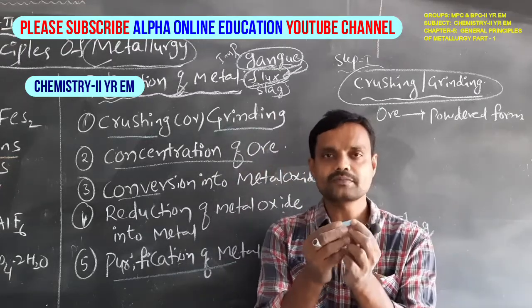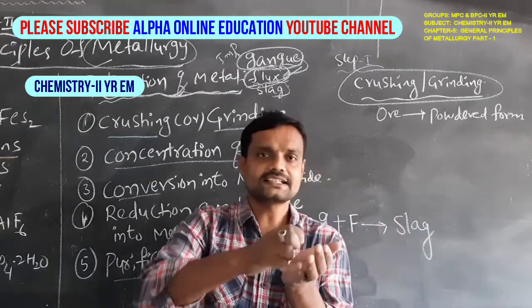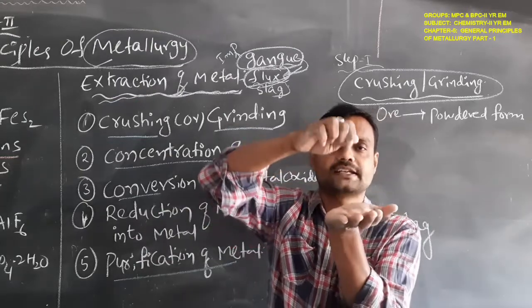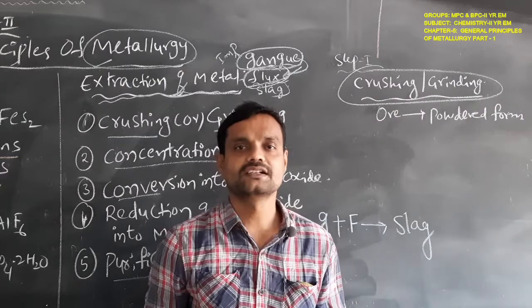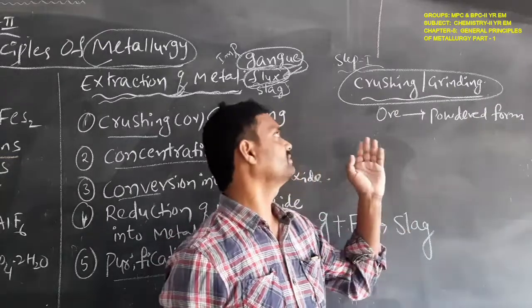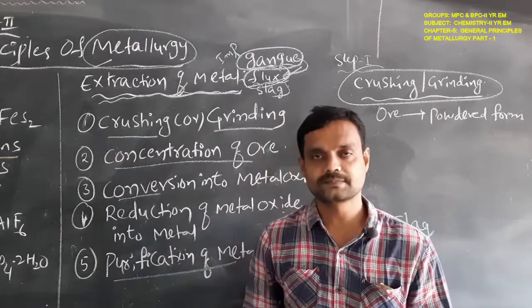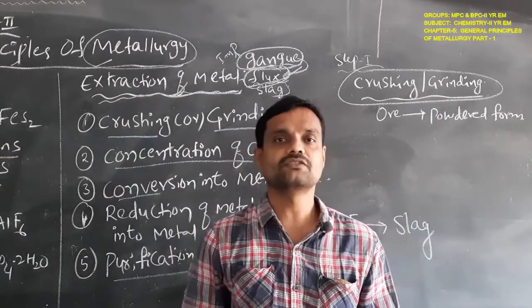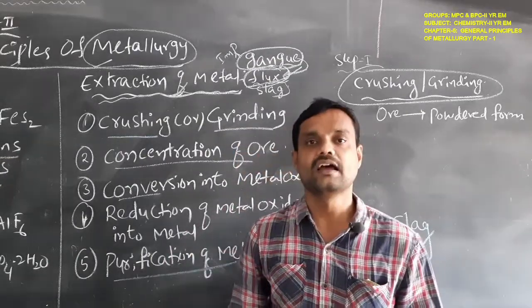By using the ball mills or grinding materials, it is converted into powdered form. So that is step 1, simple, general logic. In step 1, what is that? Crushing or grinding. So here we use ball mills, and the ore is converted into powdered form. That is step 1, crushing or grinding.